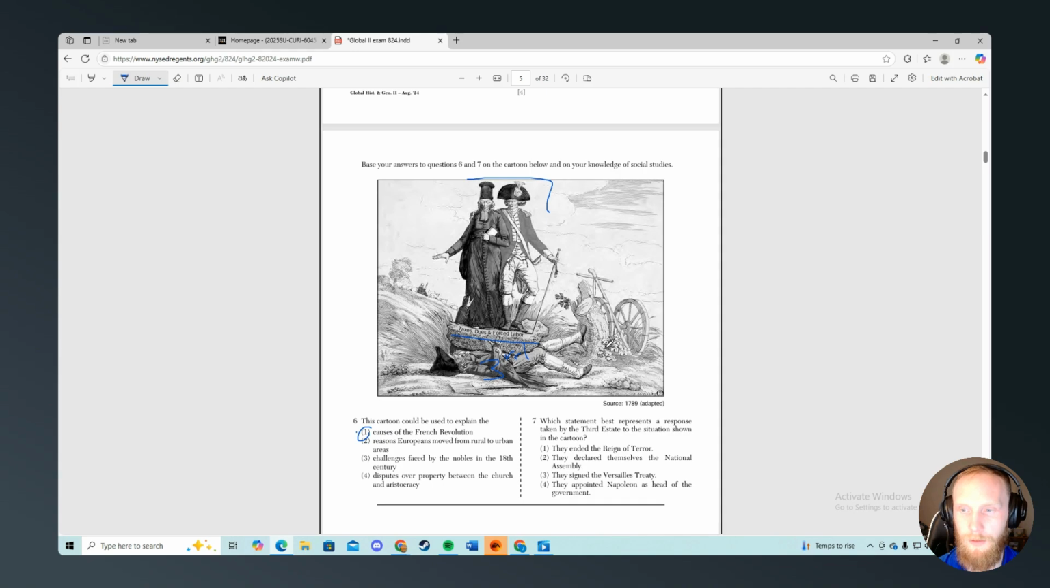It's very straightforward. Which statement best represents the response taken by the 3rd estate? They did not end the Reign of Terror. They declared themselves the National Assembly. That is the Tennis Court Oath. Tennis, spelled with 1 N because I can't do anything here. Oh, God. Alright. Well, it's going to be 2.